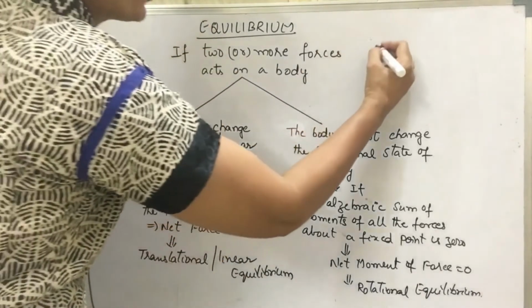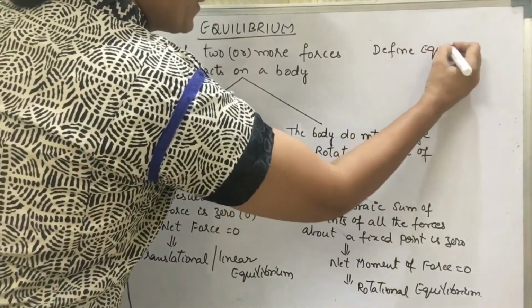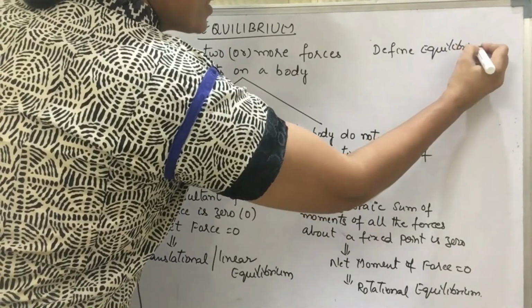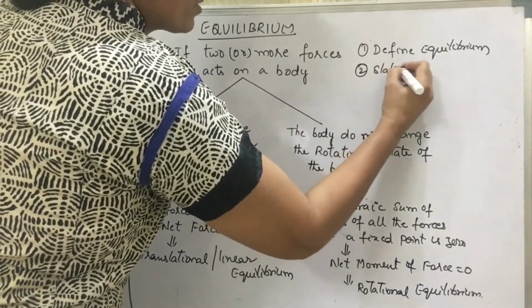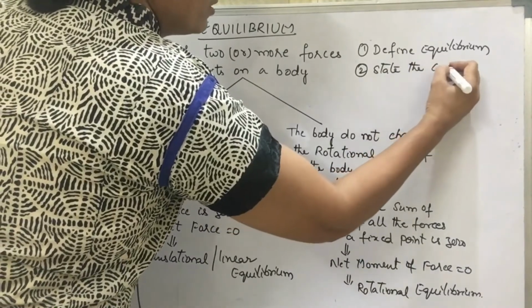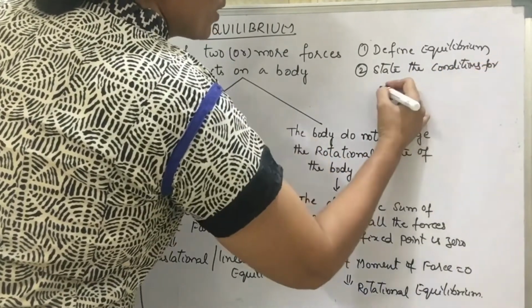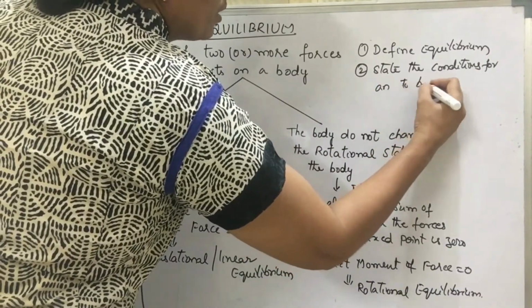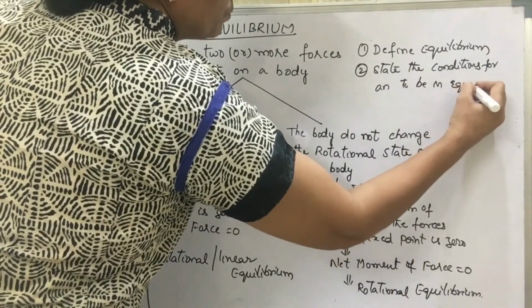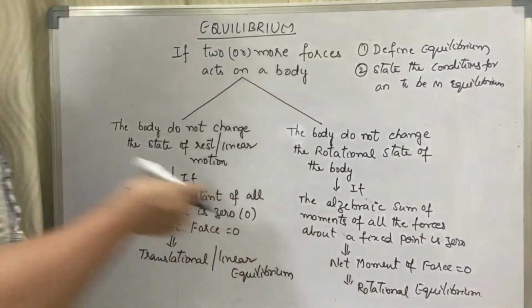So we have the question here, define equilibrium. It was asked in the board, ICSE class 10: define equilibrium, state the conditions for a body to be in equilibrium. We had this type of question.